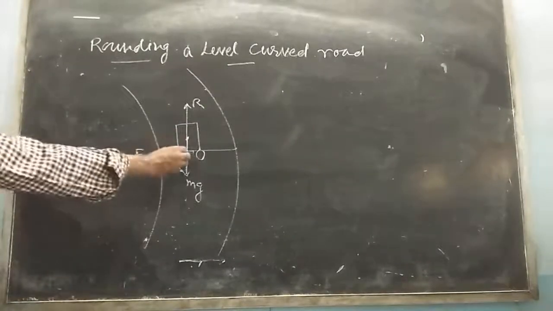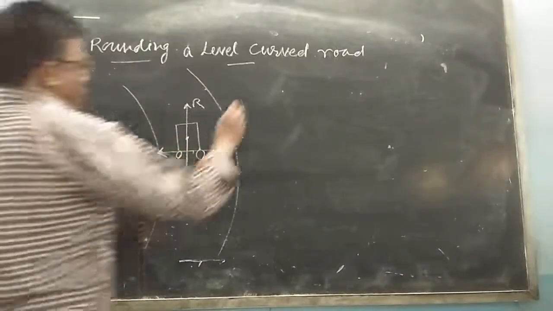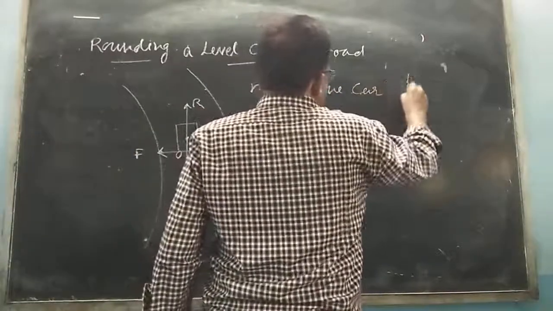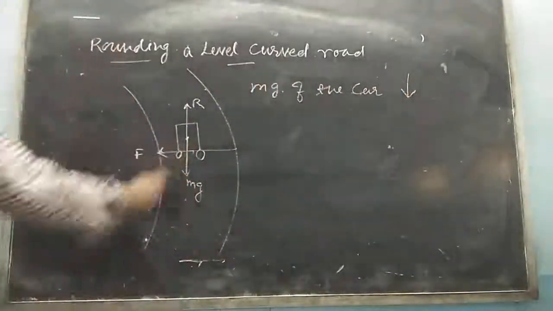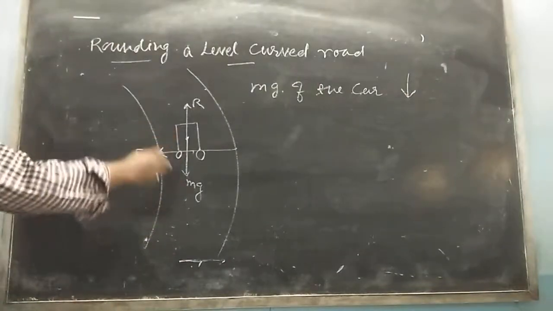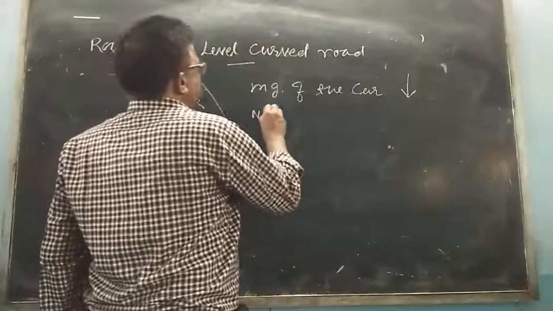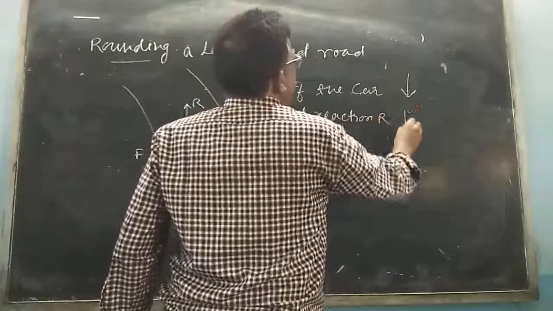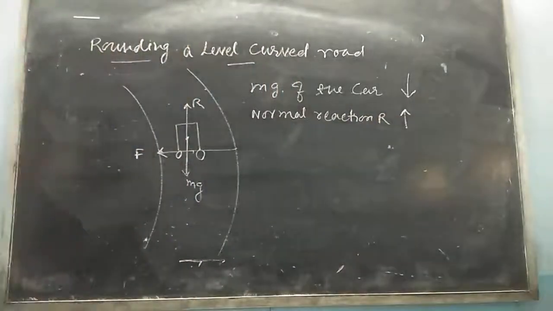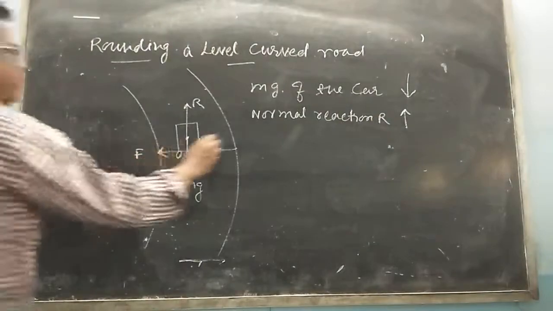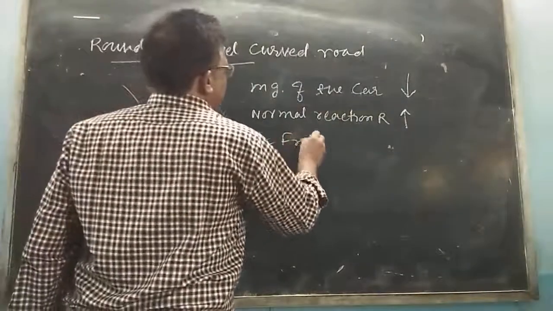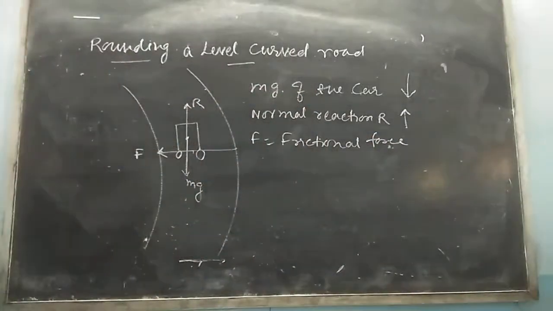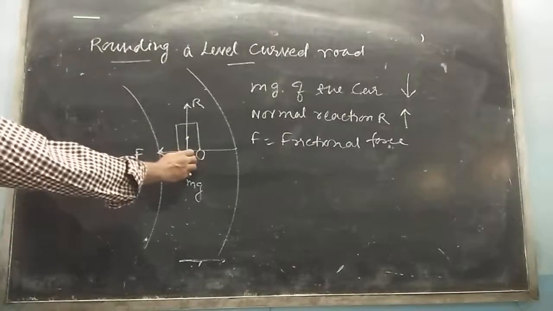The forces acting over here are weight mg of the car acting vertically downward, and the normal reaction R of the road on the car acting vertically upwards. Frictional force F is acting on the surface of the road towards the center of the turn.